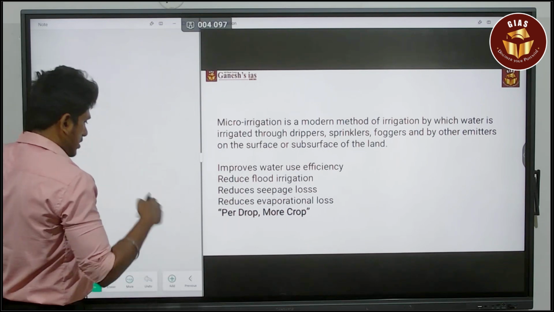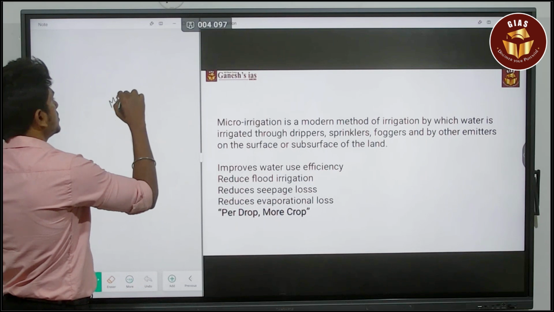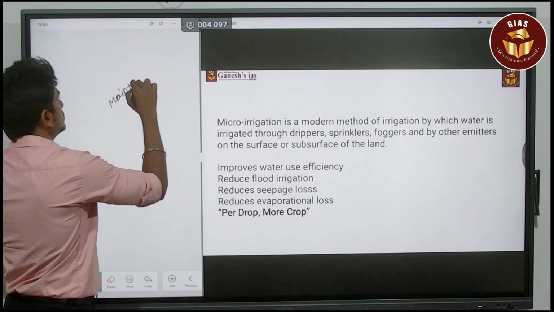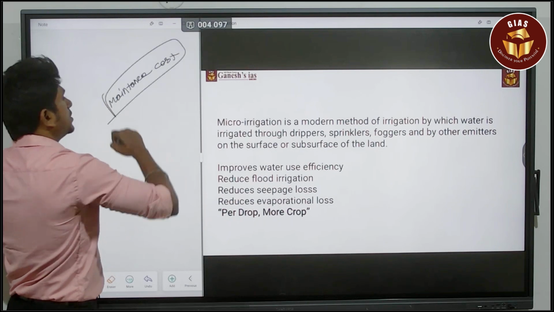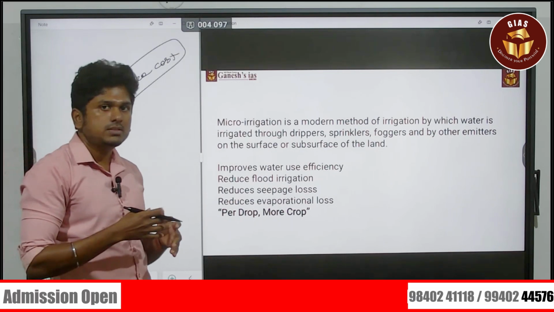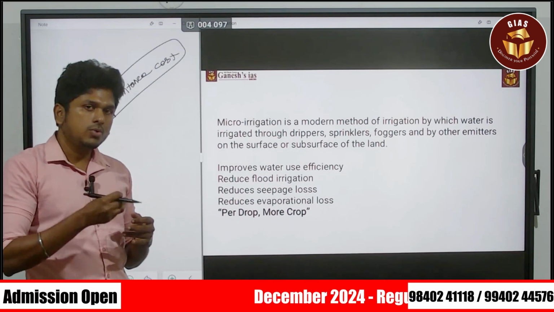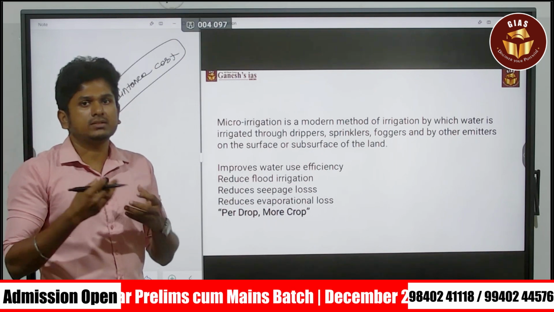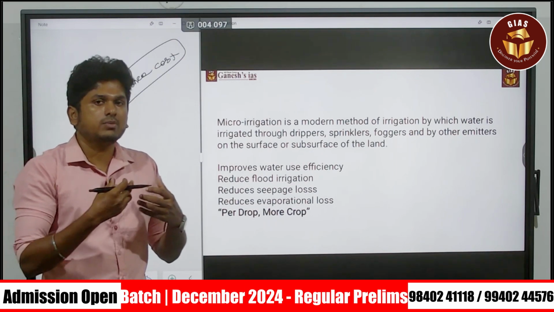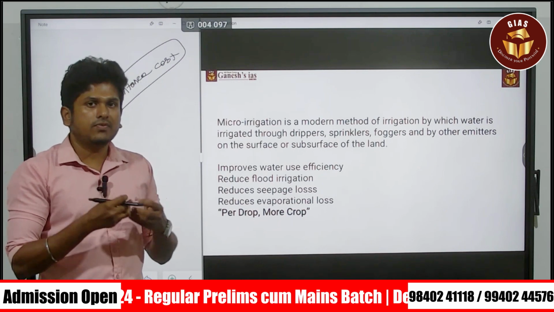The next issue is the maintenance cost. When it comes to drip irrigation, the holes will be blocked by soil or fungus.